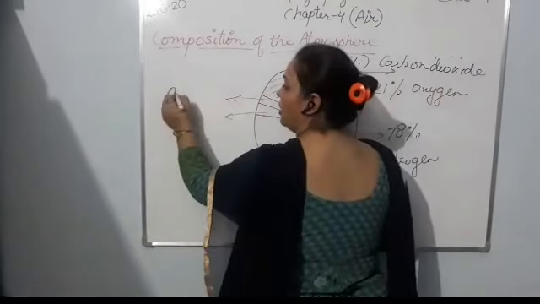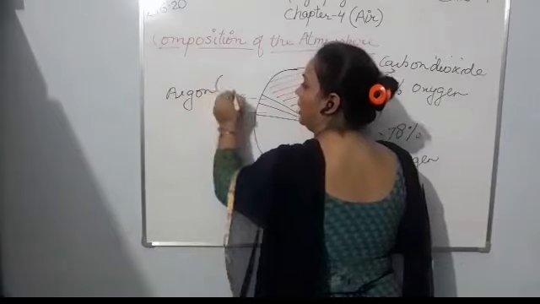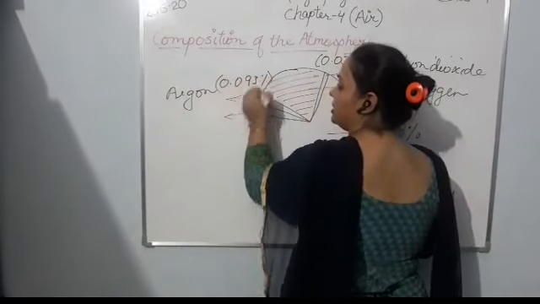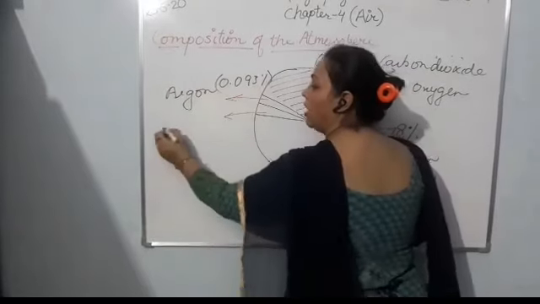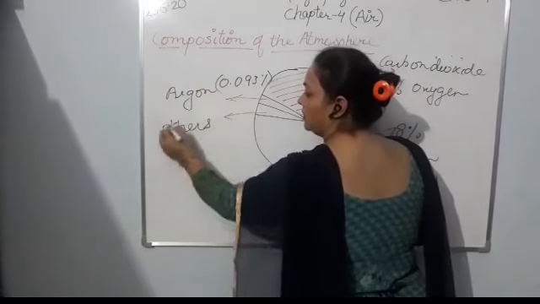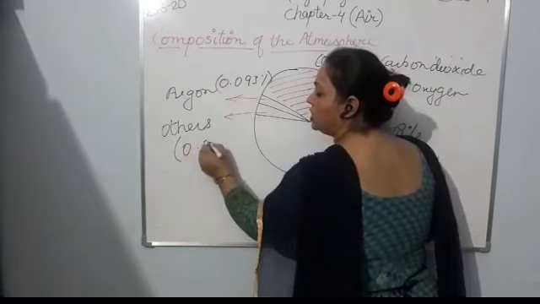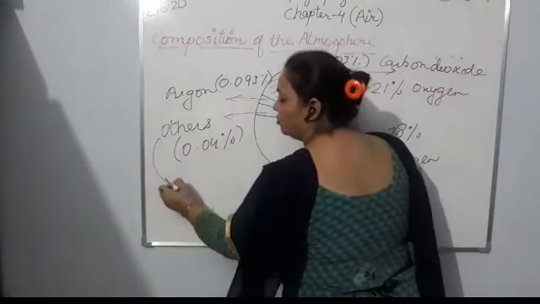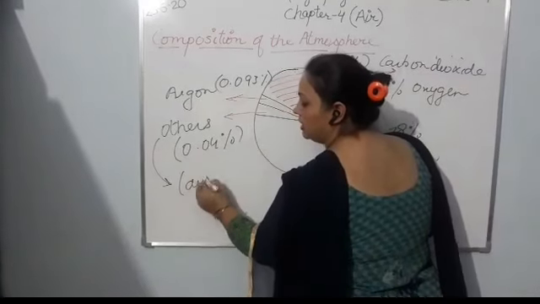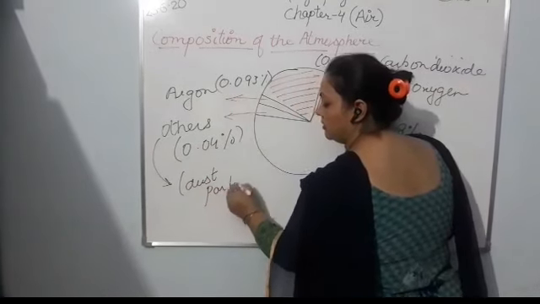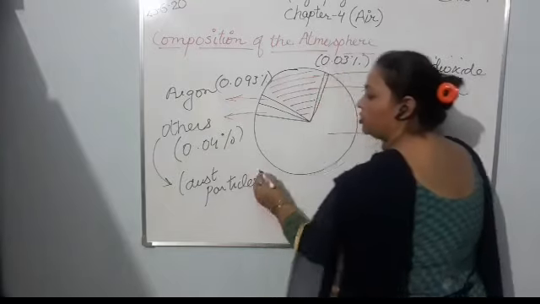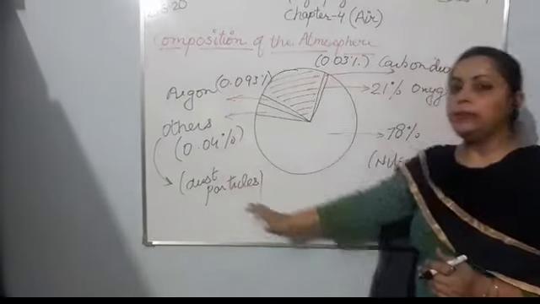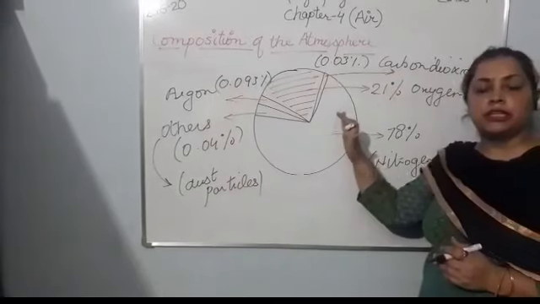Next is argon, 0.093% is present, and the last one is others, that is 0.04%. What is others? You can include in others the dust particles. So this is the composition of the air and the different type of gases that are present in it.